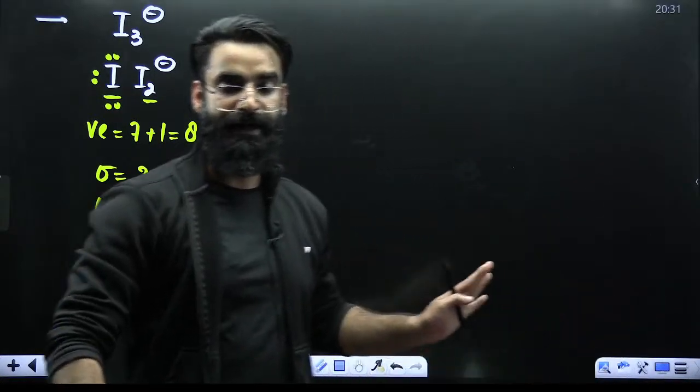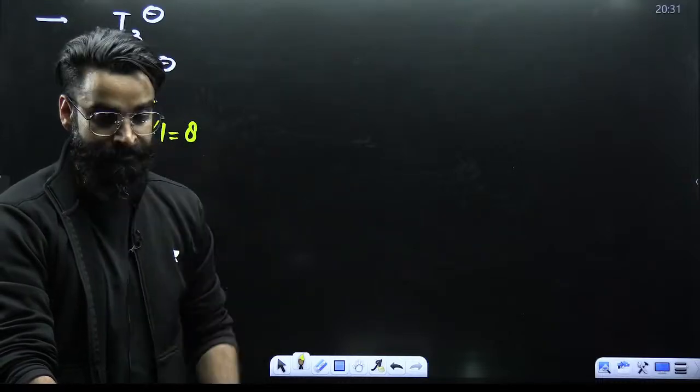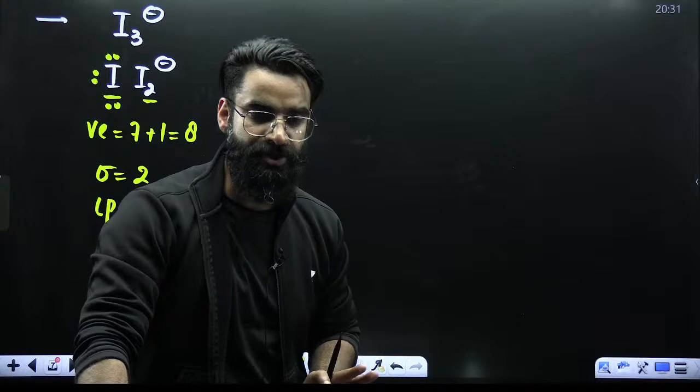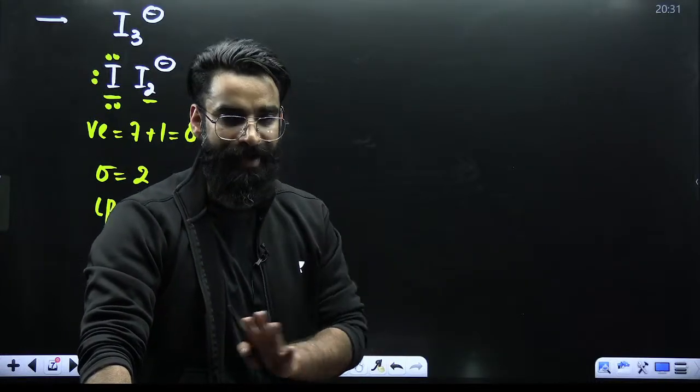Is this particular topic clear to everyone? So if a question is asked from this particular concept, you should be in a position to solve the question. I hope I'm very clear to you.